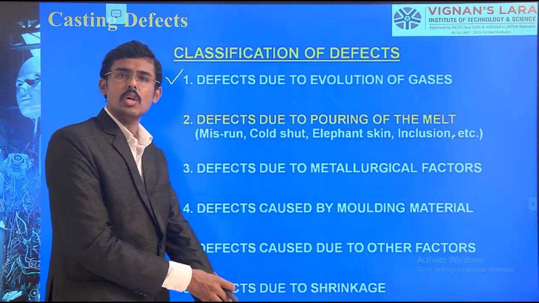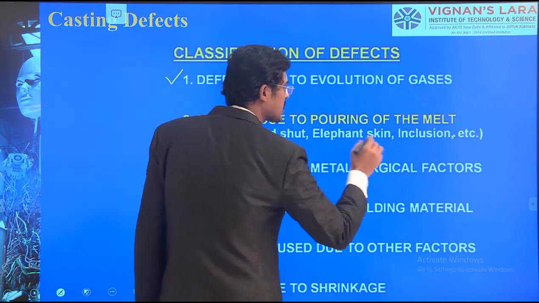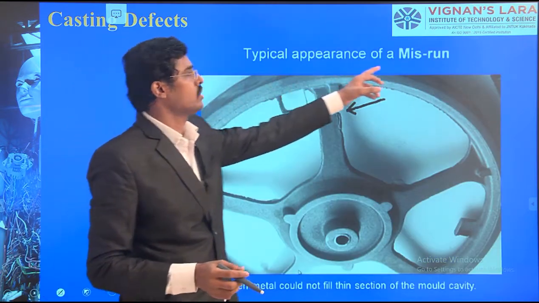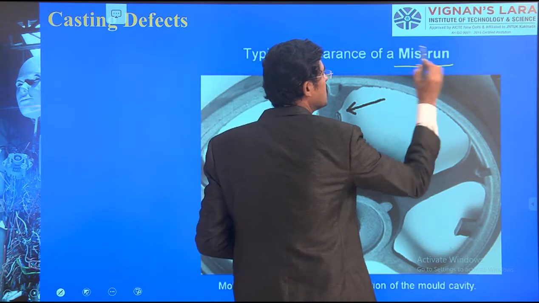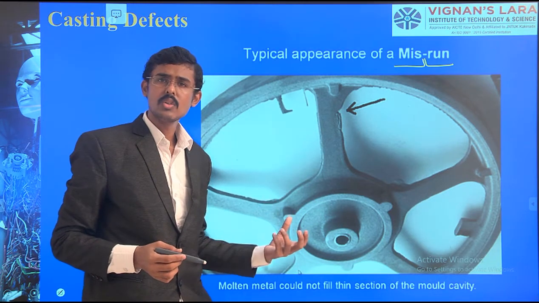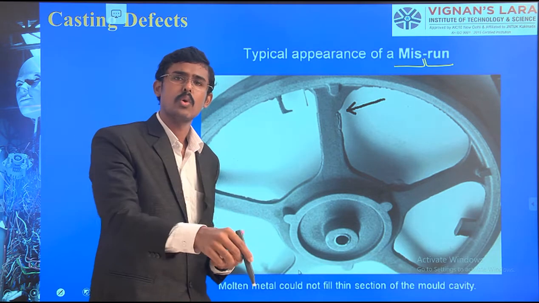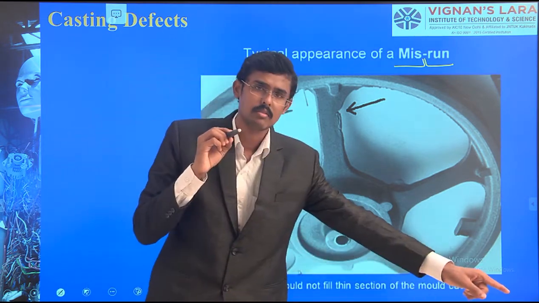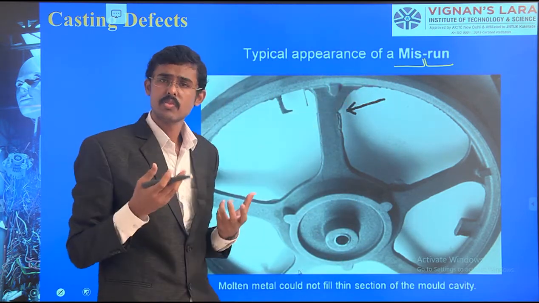Defects due to pouring of the metal. What were they? Misrun, cold shut, elephant skin and infusion. So the first one is the misrun. See, the typical appearance of misrun. The word says the run is missed. We can understand this. It is due to fluidity of the material. At the pouring temperature we should pour. Then only, before it is solidified, it will reach the corner. That we should remember. Here the run is missed due to fluidity.